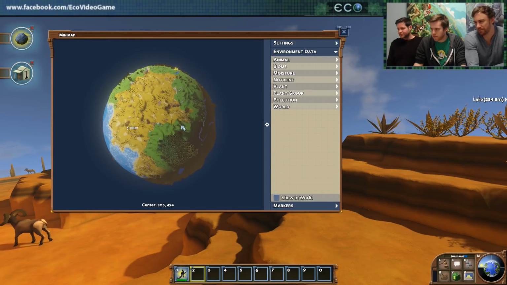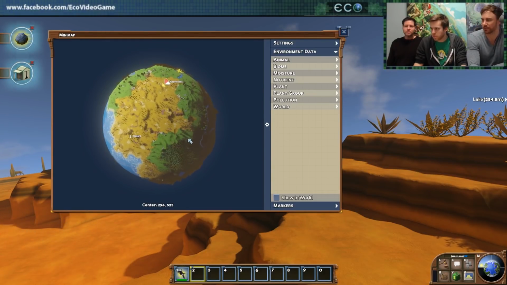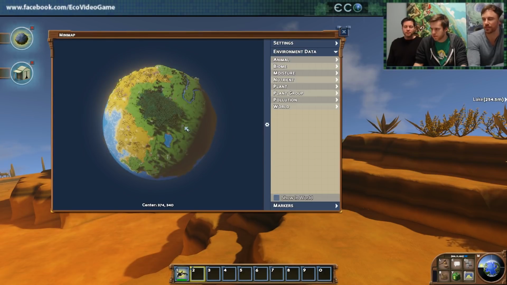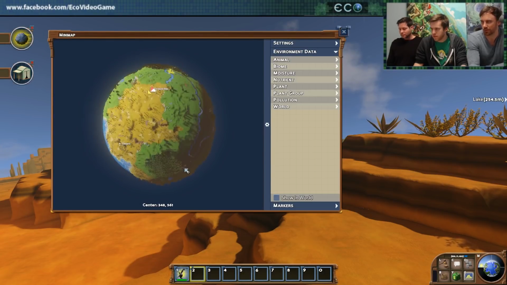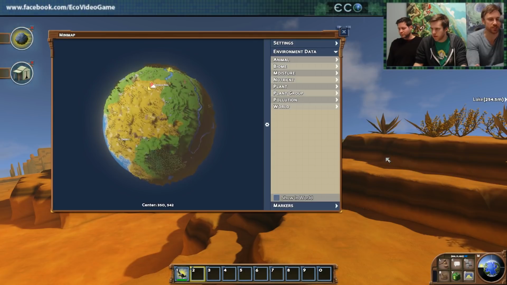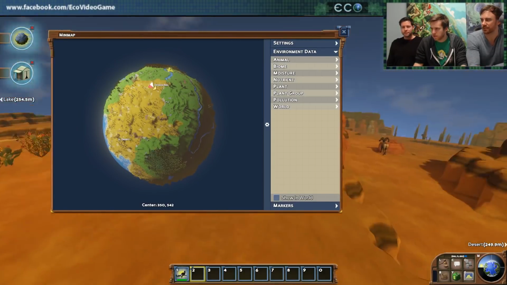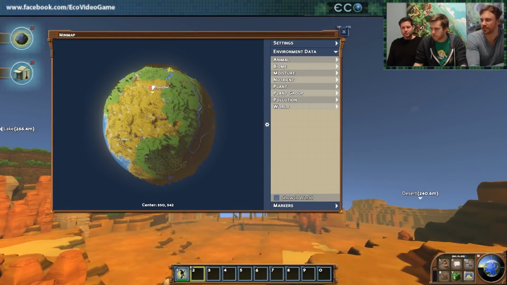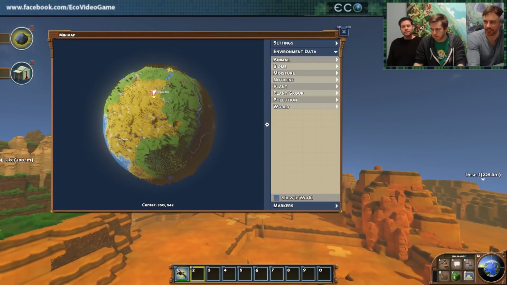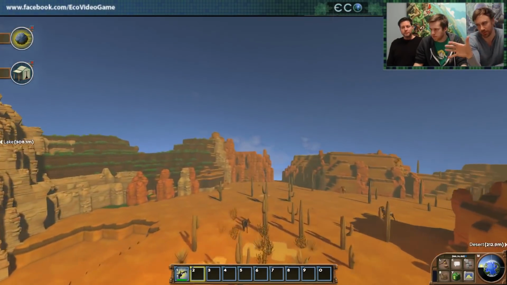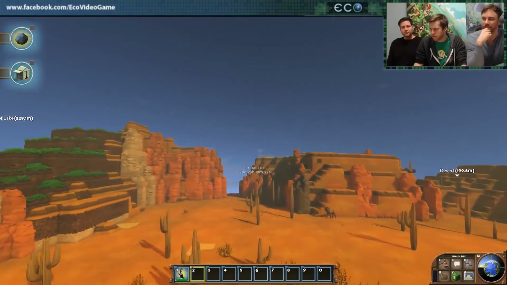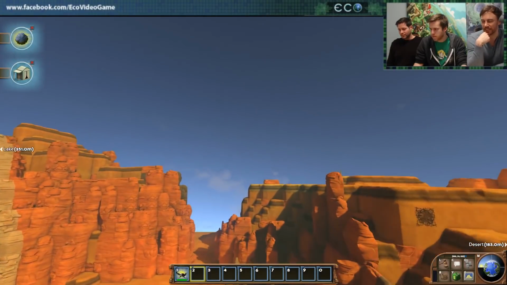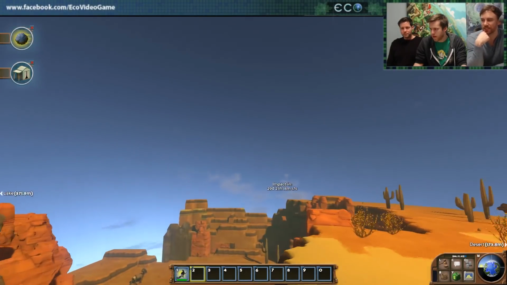Then you'll have to travel to that region to get it. So there's a lot more reasons to travel around the world. It used to be that all the resources were scattered more or less uniformly. But now there's a reason to have an outpost village near a gold mine or something. And that makes transportation in the world more important.